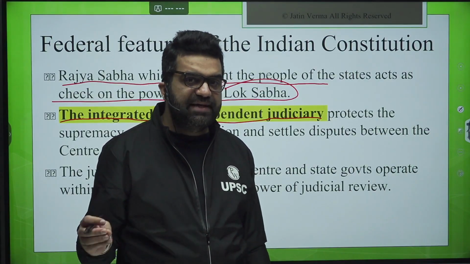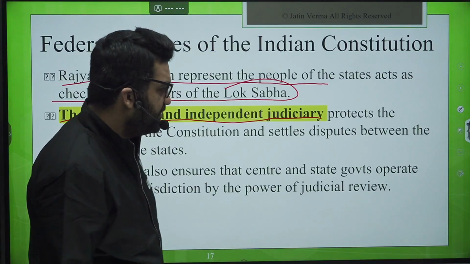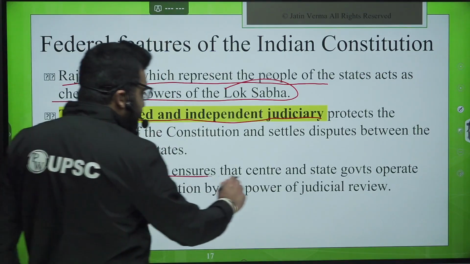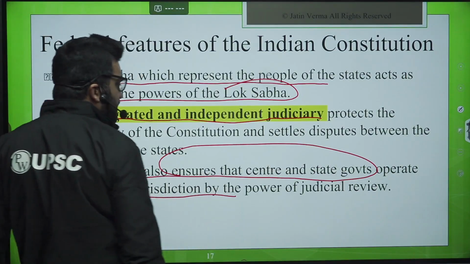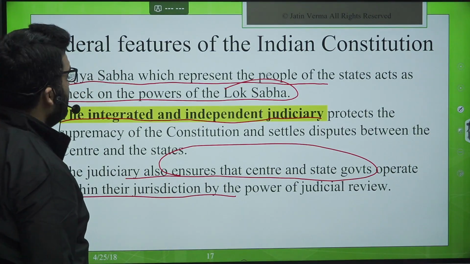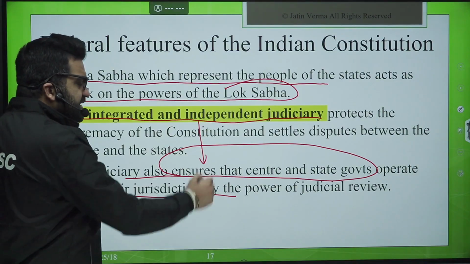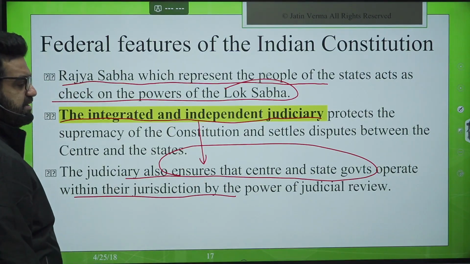Article 1(6). Please mention the complete article. Okay, so the judiciary also ensures that the center and the state governments operate within their jurisdiction by the power of judicial review. So having an independent and integrated judiciary acts in favor of federalism in India.